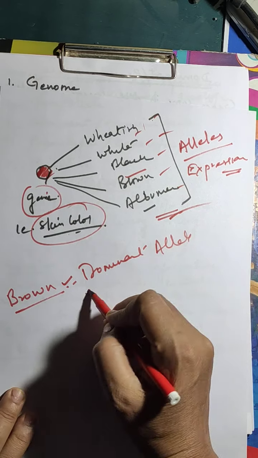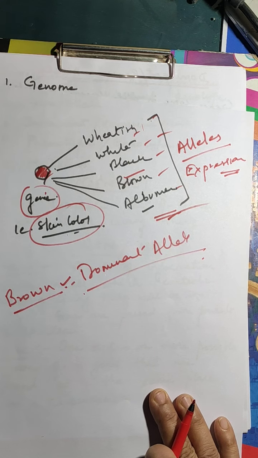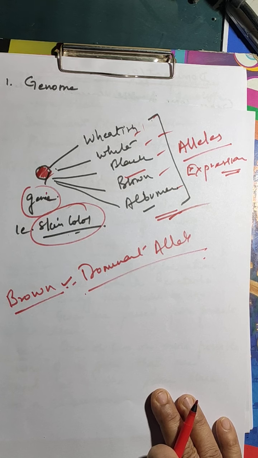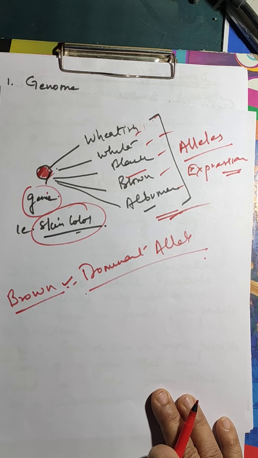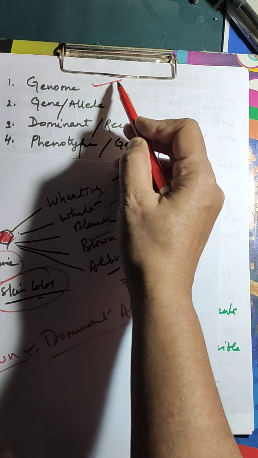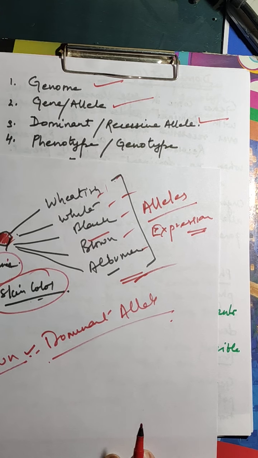So brown will become the dominant allele. Right? So what is a dominant allele? The allele which expresses itself and does not allow any other allele to express itself is known as a dominant allele. Okay, and the rest are left as recessive alleles. The alleles which are not able to express themselves are known as recessive alleles. So we have covered the genome, genes and alleles, and dominant and recessive alleles. I hope it's clear.